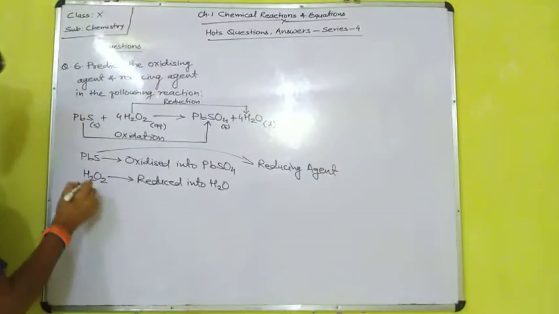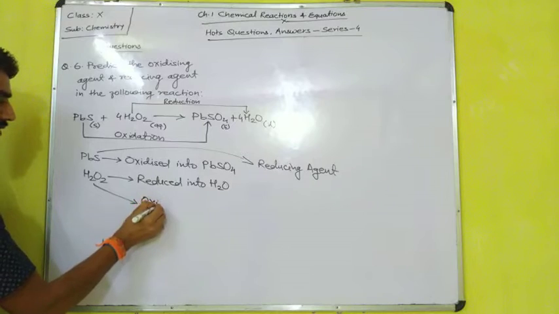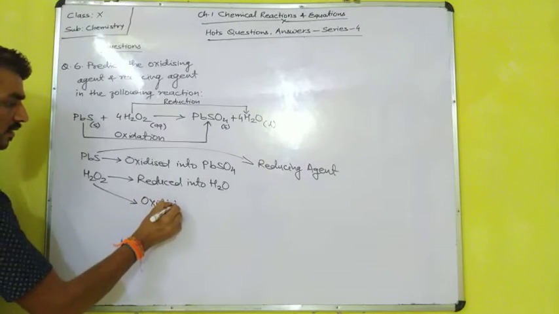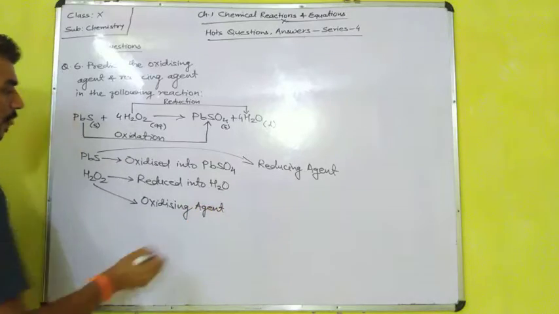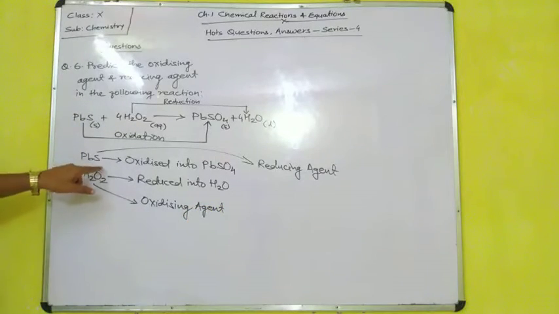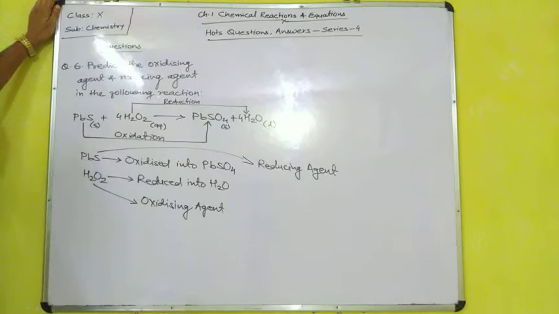Okay, and hydrogen peroxide is an oxidizing agent. Okay, why? Lead sulfide is a what? Reducing agent. Why? Because it promotes the oxidation.